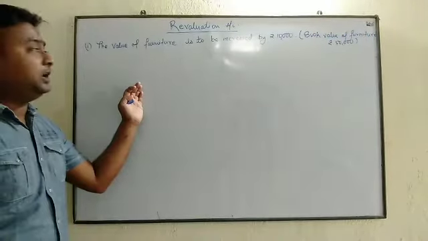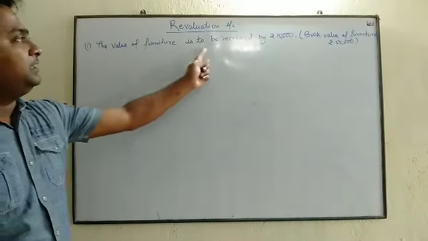We have to pass the journal entry, beta. The value of furniture is to be increased by 10,000.